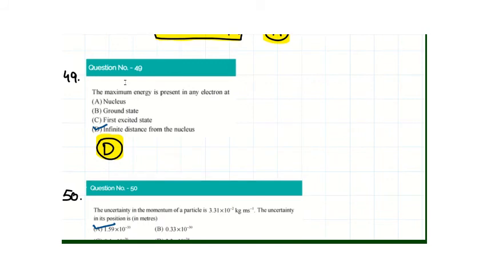The 49th question is a theory based question. The maximum energy is present in any electron at which state or at which distance. Now, if we want maximum energy, we need minimum wavelength because energy is hc by wavelength. To get the minimum wavelength, we need to have the minimum value of 1 by n2 square, that is, we need to have the maximum value for n2. N2 can be maximum at infinite separation. Thus, the maximum energy present in any electron is at infinite distance.